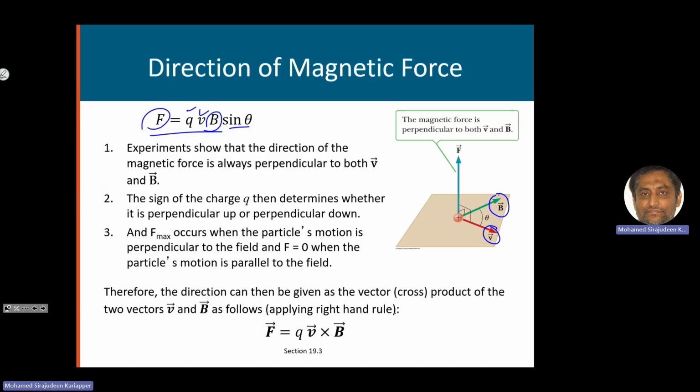So put your fingers in the direction of the velocity, and then you should be able to curl your fingers toward the magnetic field. If you keep your fingers like this, can you curl them towards the magnetic field? No. If you keep any other direction, no. You have to keep it like this. Then you'll be able to curl it towards the magnetic field, and the thumb will be showing the direction of the magnetic force.